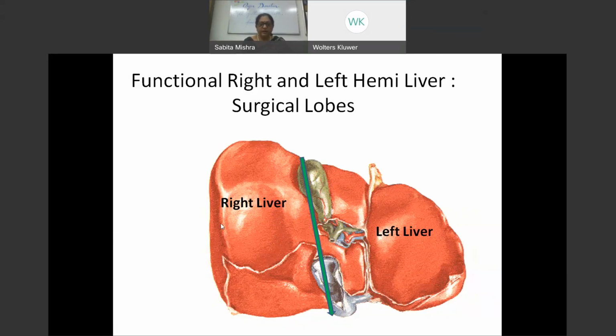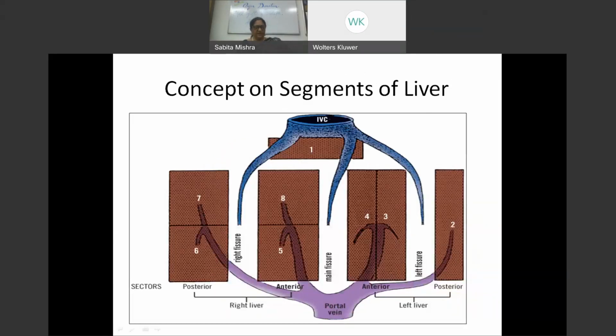So now let's understand the basic concept of segments of the liver, or what we say about the surgical segmentation. I said that the IVC is the vein which is intersegmental. So this is a schematic diagram to show you how the liver is divided.